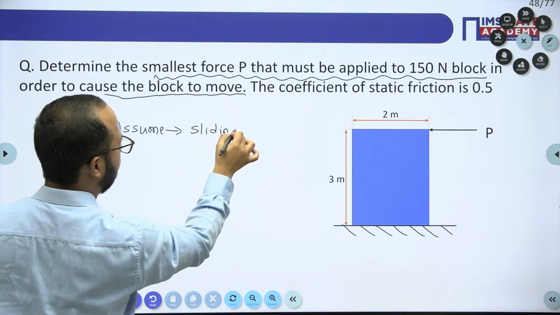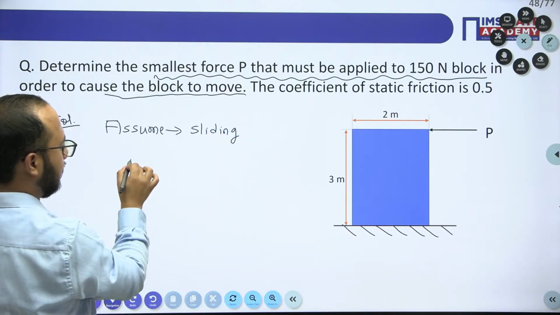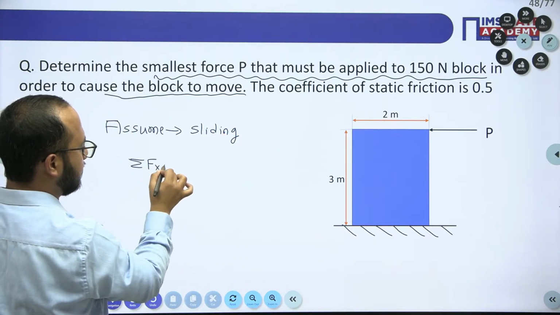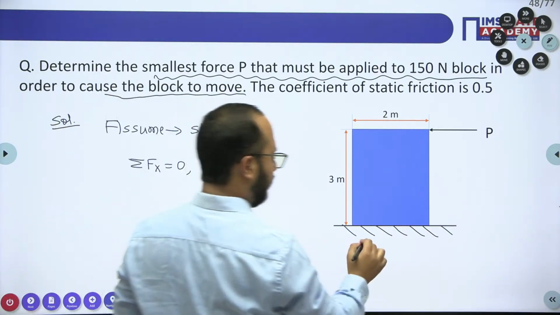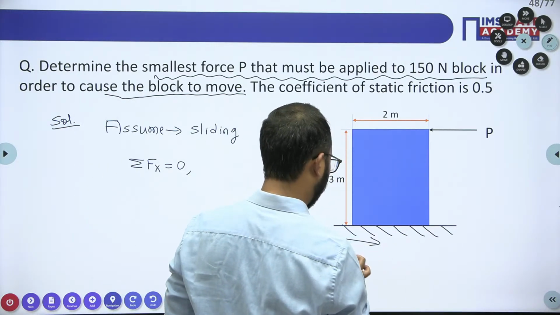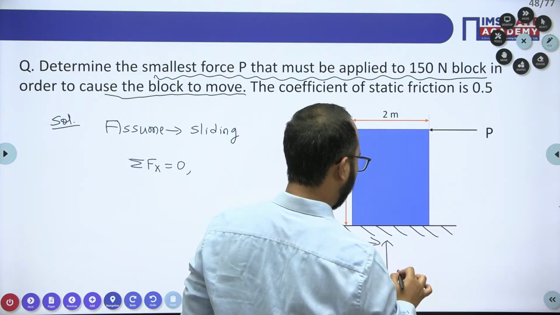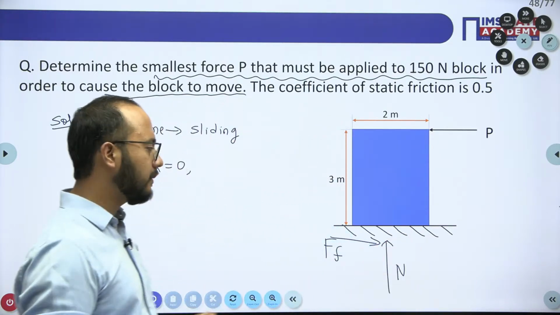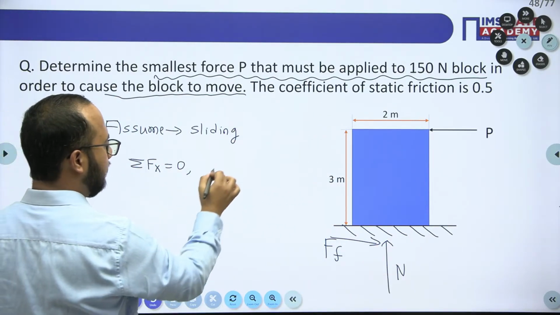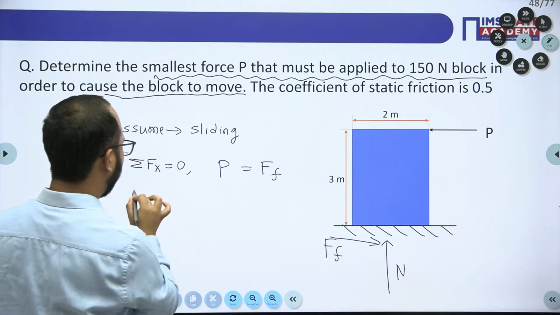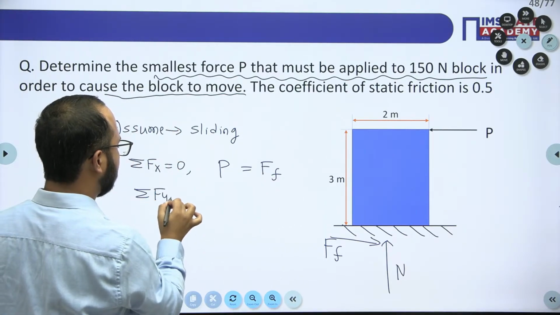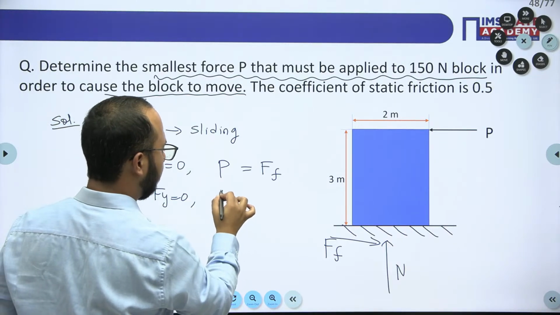So if sliding is there, obviously, see, summation of forces along the horizontal direction tends to 0, I will take. So frictional force will be acting here, some normal will be acting like this, some normal will be there. Okay. So P value will be equal to the frictional force, and if you apply summation of vertical forces, you will get what? N value as 150 Newton.